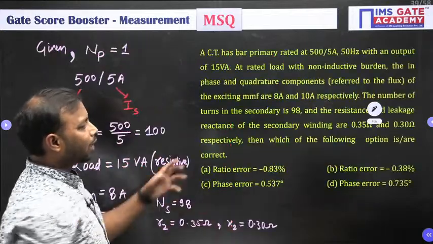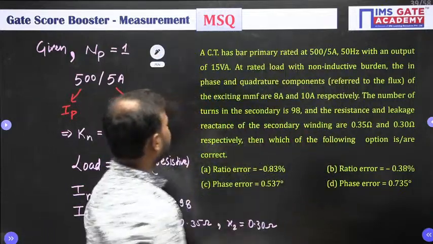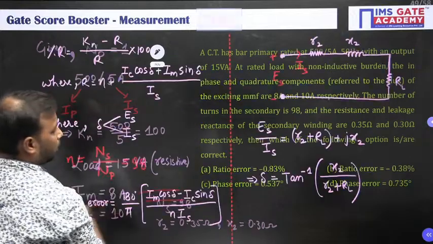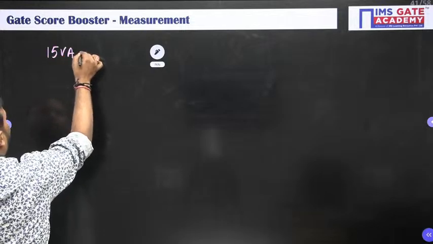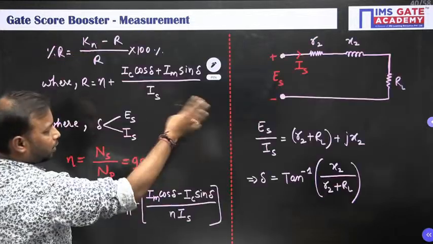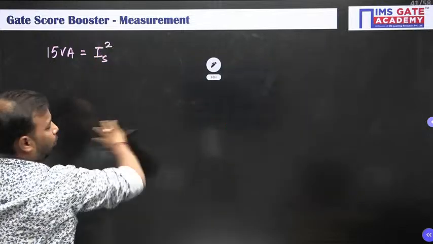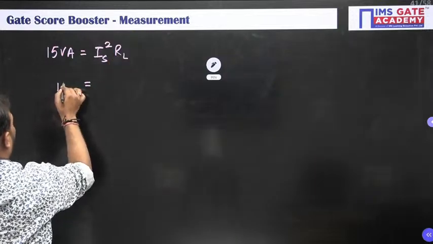Since the operation is under load, we can directly get the load resistance from the rated burden, which is 15 volt ampere. 15 volt ampere is the current flowing in the circuit, IS squared, times the load RL.